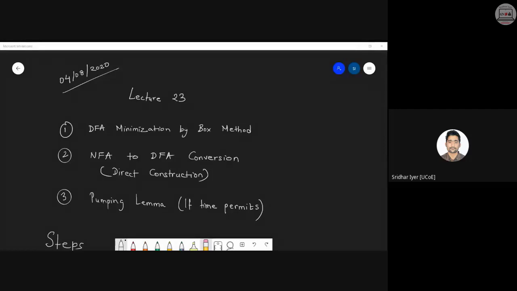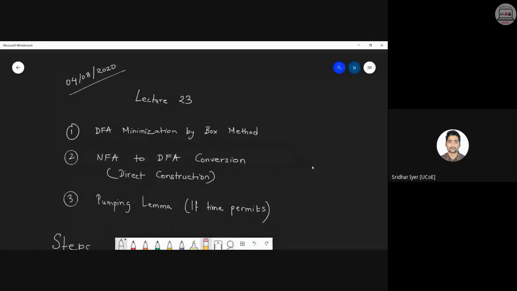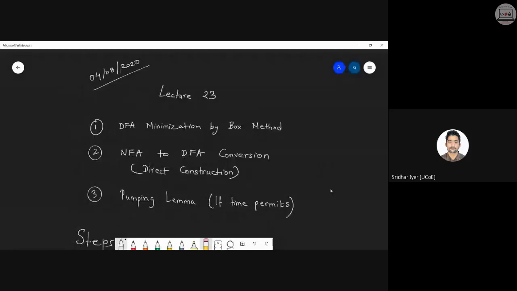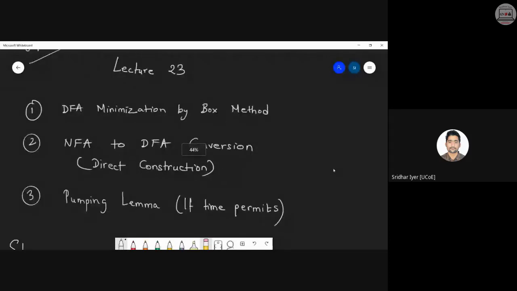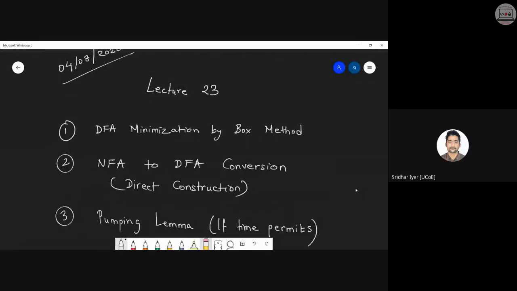As you can see, we are going to cover these topics for the day. The first two topics, first one I have already started with, that is DFA minimization by box method. I will again go through it step by step because it's a little tricky as compared to your previous one. The previous one was simple, but it was lengthy. But this particular method is simple enough again, but it's a little complex if you mess up the steps. The ordering of the steps is important. It has a particular algorithm which you need to follow to come to a conclusion.